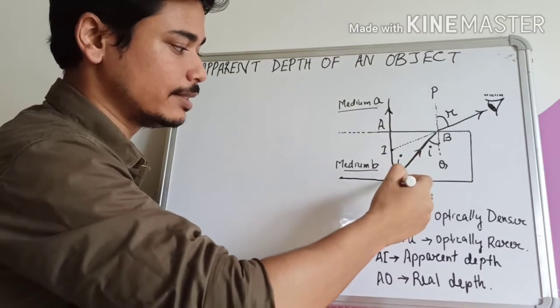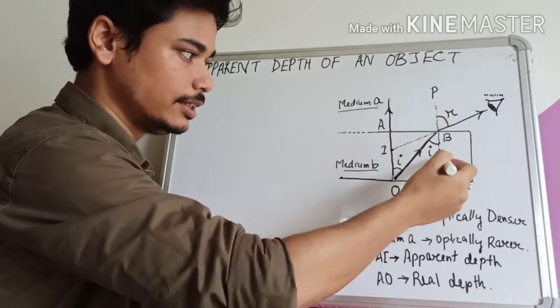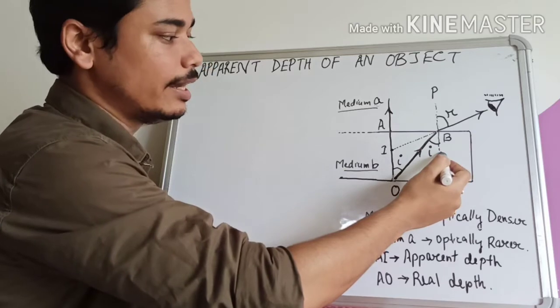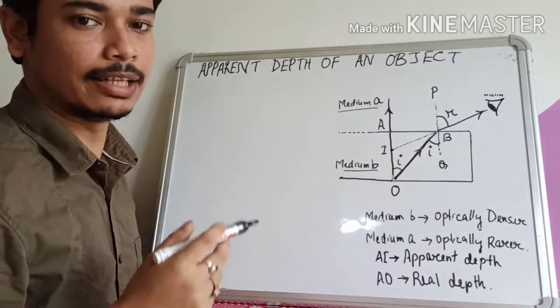The angle of incidence is the angle between the incident ray and the normal. The angle between the incident ray and the normal at the point of incidence is called the incident angle. So this will be our incident angle, that is I.